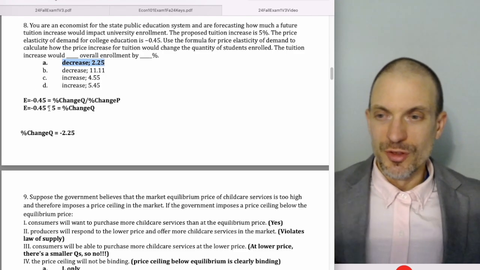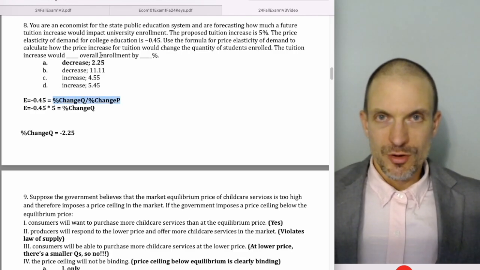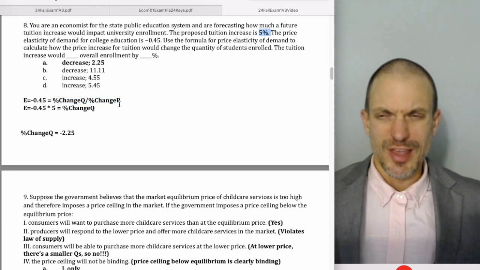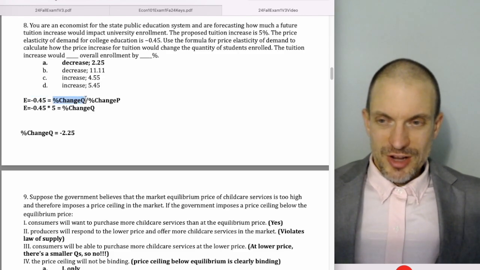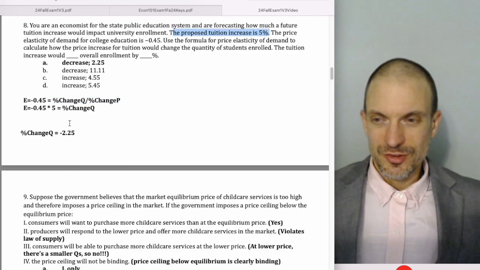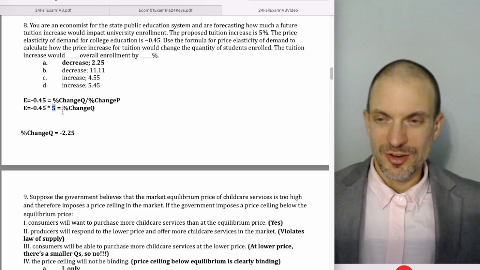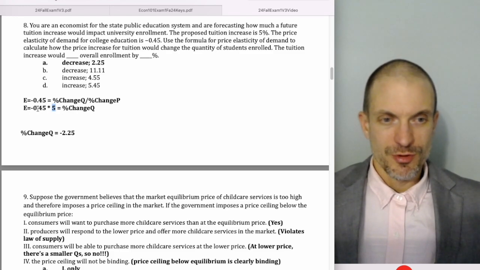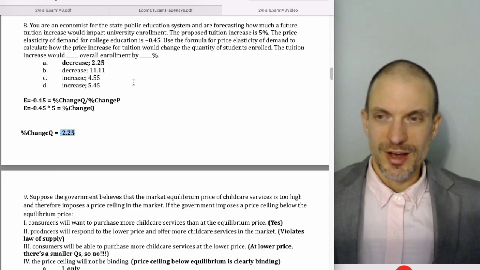A is correct. So the formula is percentage change in quantity divided by percentage change in price. We can't use the midpoint formula or the point formula here because I just gave us percentages. So this is actually just literally the definition. So we're going to have the elasticity, minus 0.45, equals percentage change in quantity divided by the percentage change in price, which was an increase of 5%. So this has a negative sign on it. This is going to be a positive 5. I'm just multiplying through by percentage change in price. Gives me minus 0.45 times 5, which is going to be 2.25. And so it's actually a decrease of 2.25.